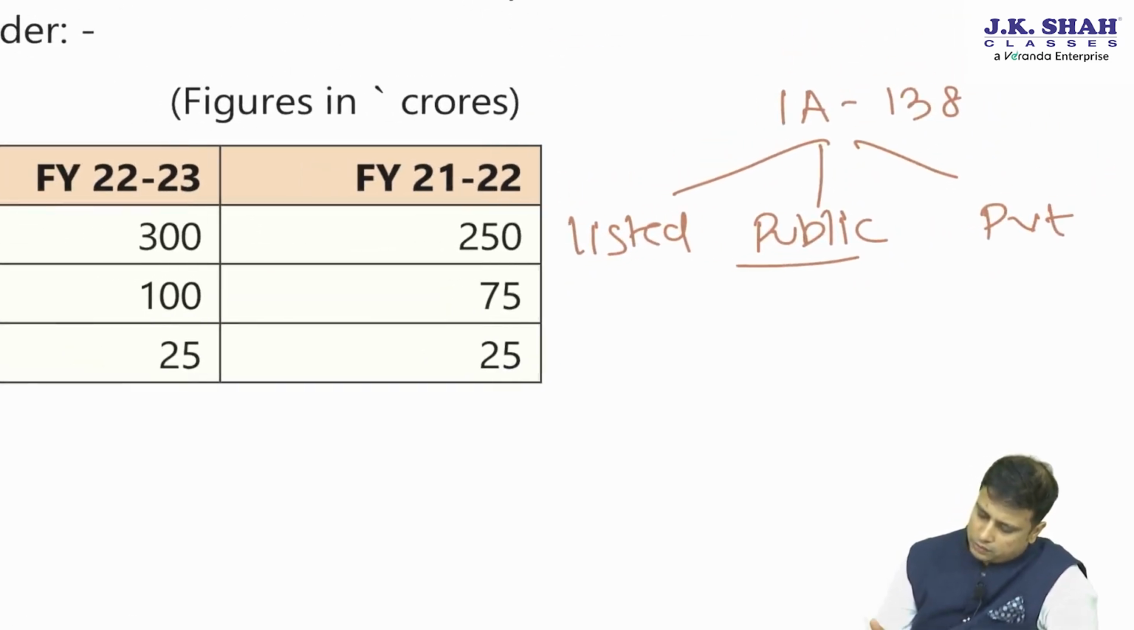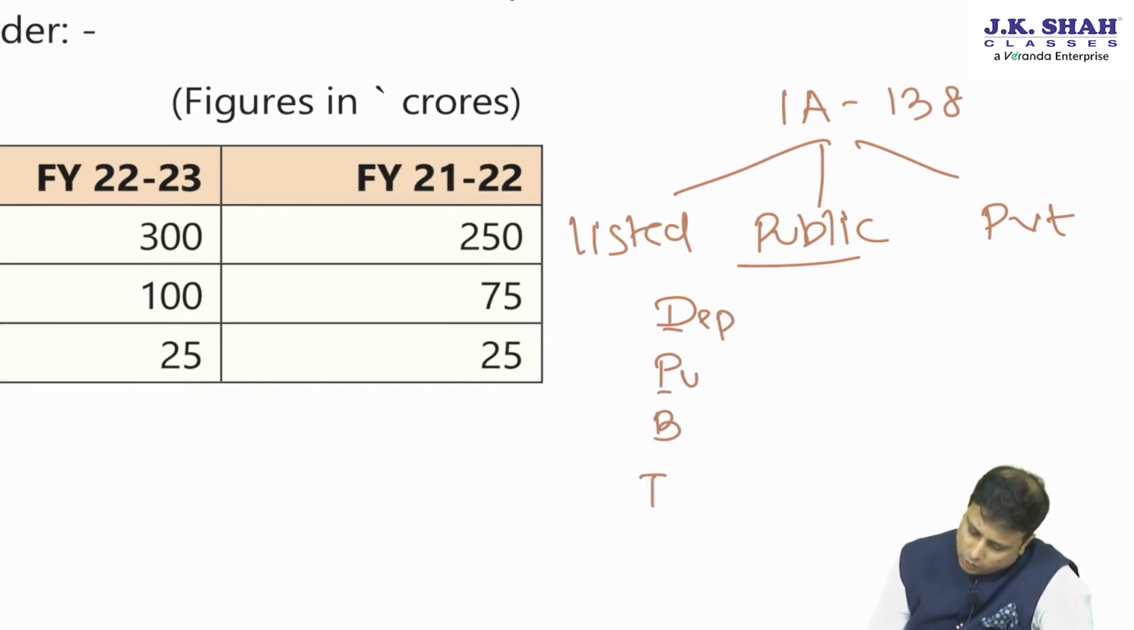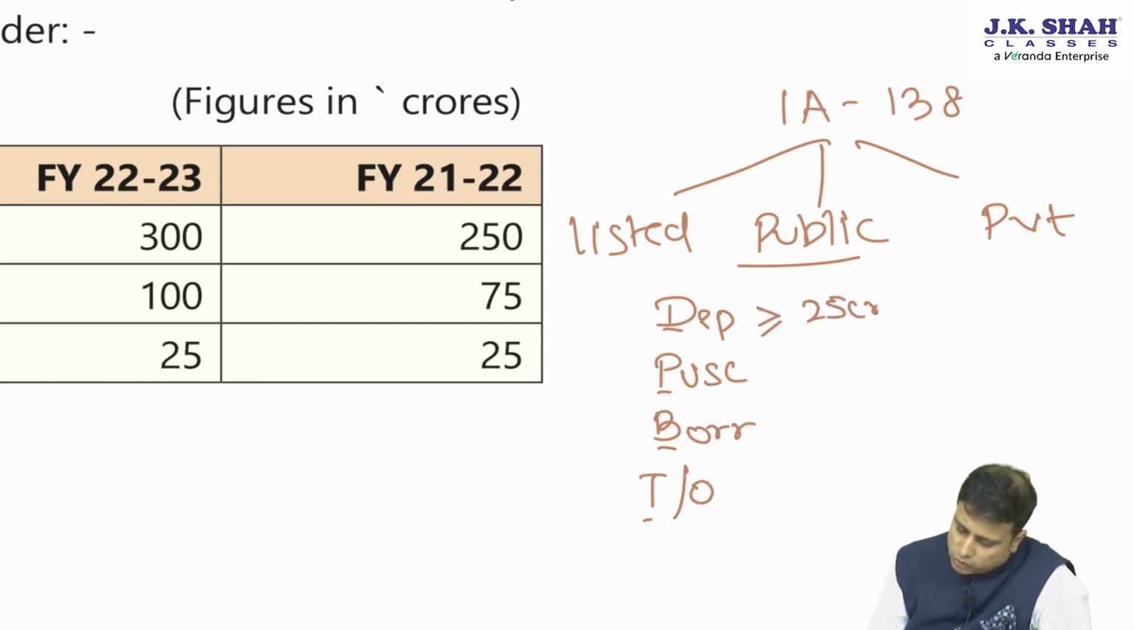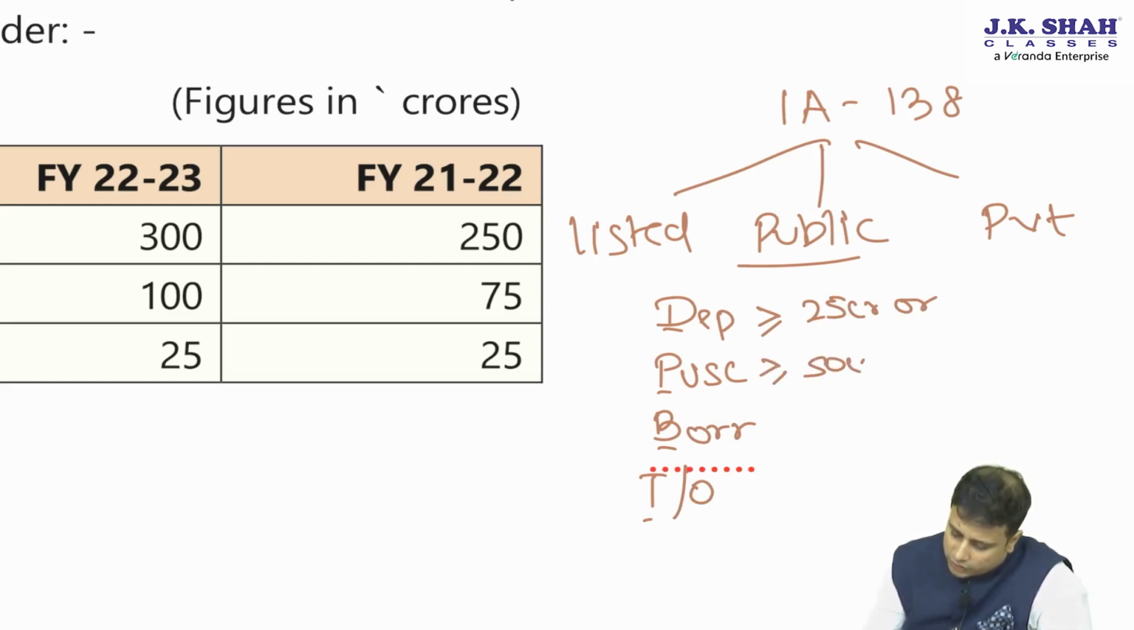But for public company, we will appoint, what is our code? We will say double profit before tax. What is D? Deposits. What is P? Paid up share capital. What is B? Borrowing. What is T? Turnover. If the deposit is 25 crores or more, or now what was our code? Double profit before tax. Now double every amount. What is double of 25? 50. What is double of 50? 100.